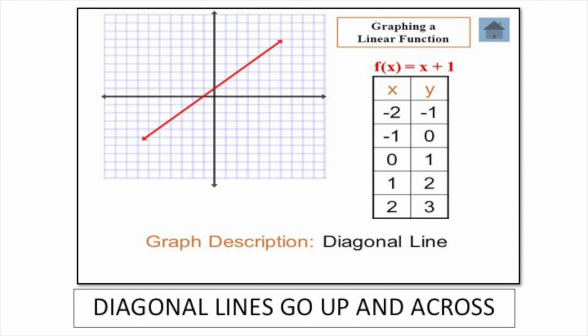Diagonal lines go up and across, or if they're going the other way, down and across. So have a look at this slide now. Tell me what colour is the diagonal line? Red. Red, yes. You see the black lines are vertical and horizontal. The diagonal line, up and across, or down and across, red.